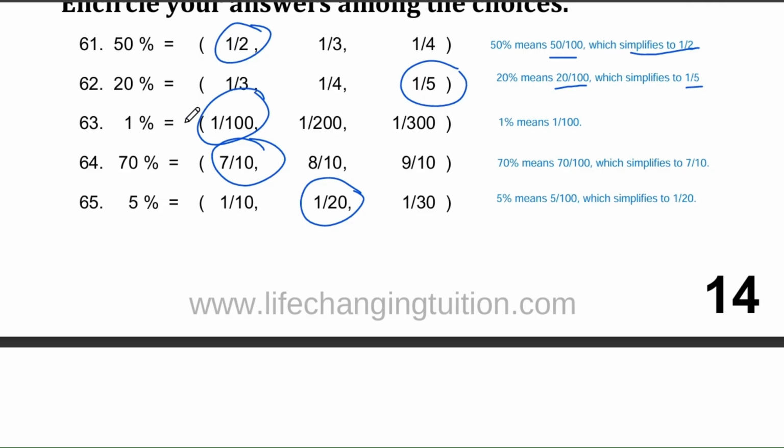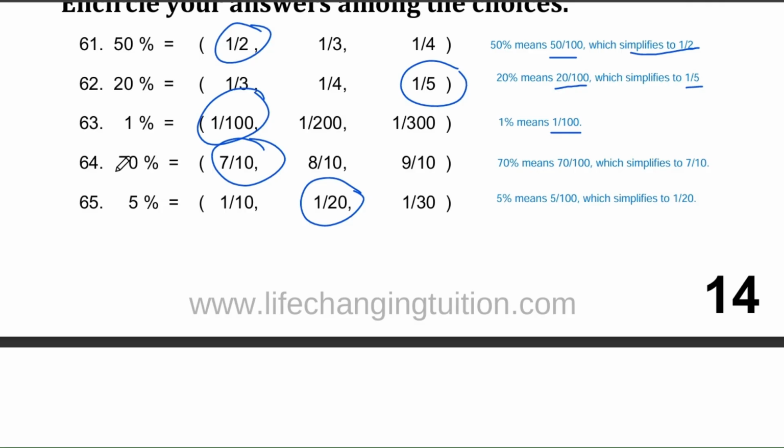Question number 63. Let's convert 1% to a fraction. The options are 1/100th, 1/200, or 1/300th. The correct answer is 1/100th. 1% simply means 1 out of 100, which is written as 1/100th.